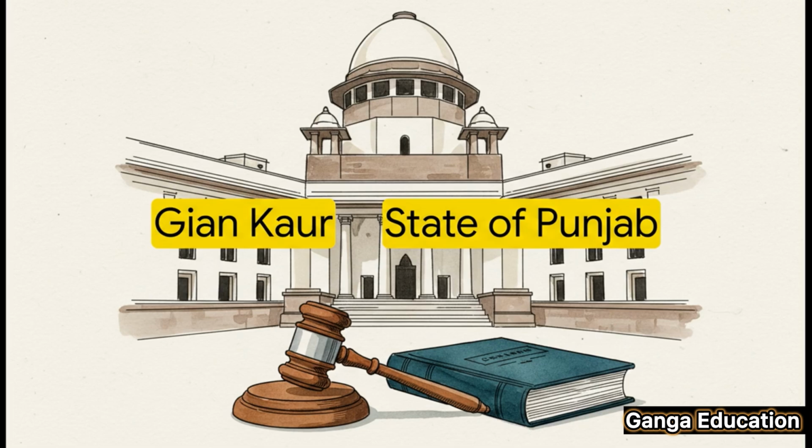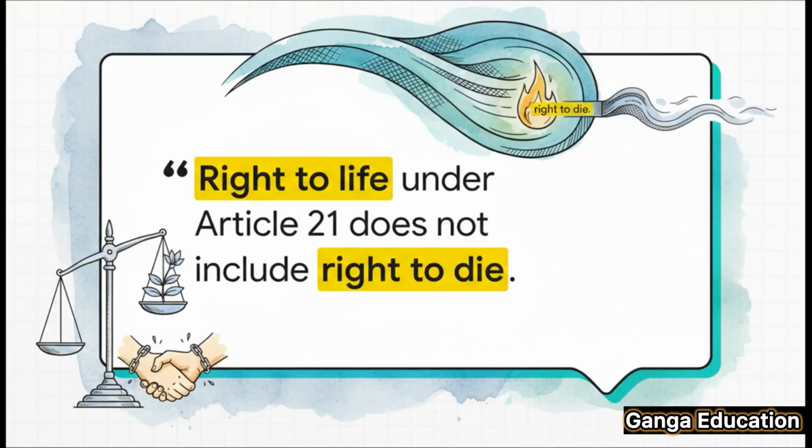The principles laid down here are directly related to Section 29. In this case, the Supreme Court made a huge declaration. It held that the right to life under Article 21 is so fundamental that you can't waive it. It does not include a right to die.